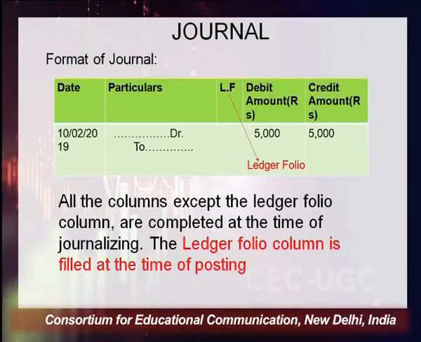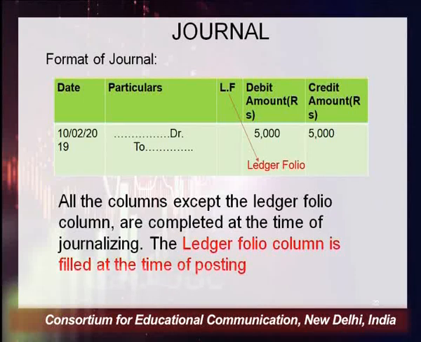So it begins with the date. You have to record the date of the transaction, then particulars. In the particulars column, as I have explained, you have to write the name of the item, then Dr. Dr represents debit, and instead of writing credit, we write only To. And the next column is ledger folio. This column is filled only at the time of ledger posting, not at the time of doing journal entries. The other two columns are of debit and credit.